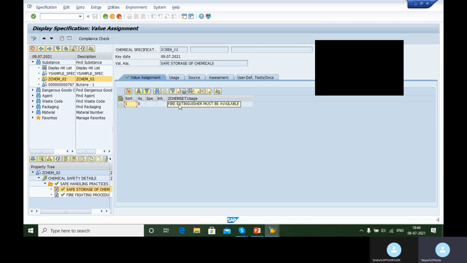Now, what about those exercises and some kind of samples, Mr. Nayas? For each and every component, from hazardous substance to waste management to industrial hygiene safety, will you give different scenarios so that we understand it very quickly? Scenarios in the sense I will tell you what the uses of those components are, what exactly we can do inside those components, how they are useful, how to create the data, and what reports are associated with those components. Those are the things I'm going to teach you.